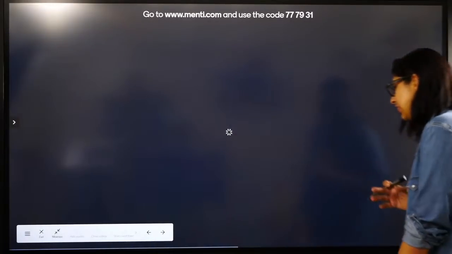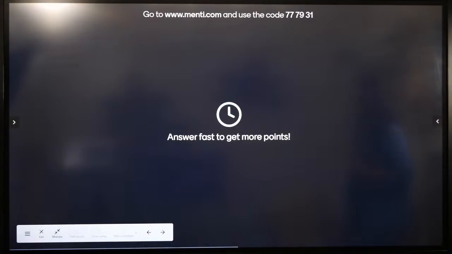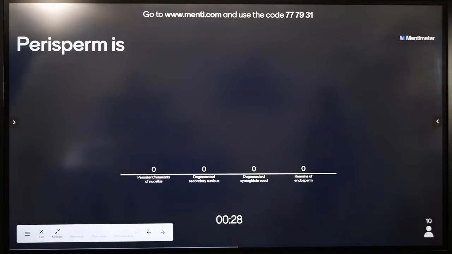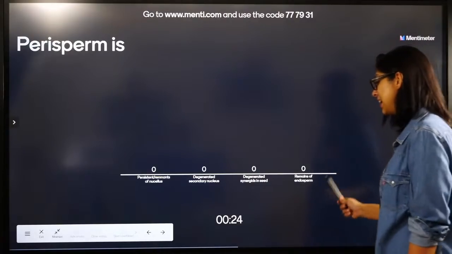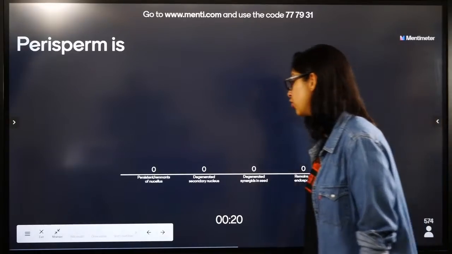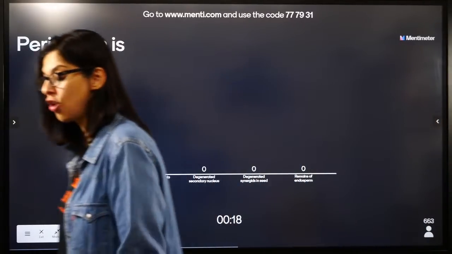चलिए अगले सवाल पे। We have nearly hit the halfway mark, guys. Come on, show me your performance. We've nearly hit the perisperm. याद करिए, मैंने आपको इस चैप्टर में चार्ट्स करवाए थे. I've done the charts on this chapter. Is it the remaining part of the endosperm? Is it degenerating synergid? Is it degenerating secondary nucleus, or is it persistent remnants of nucleus?